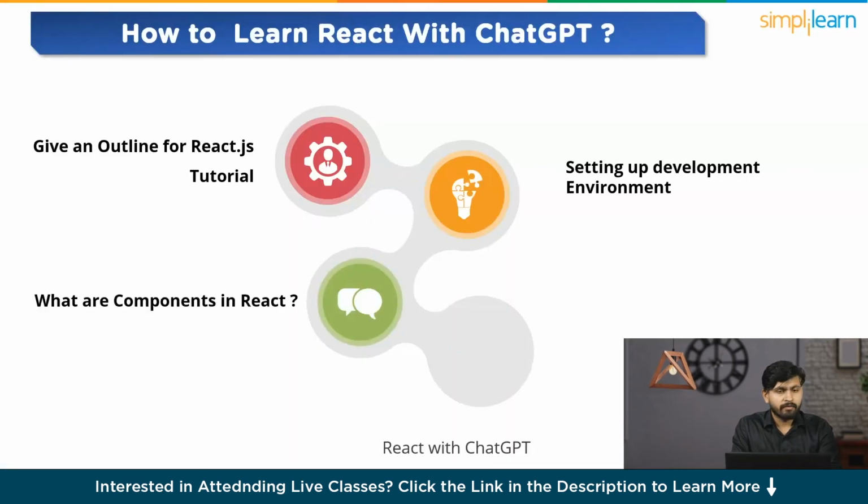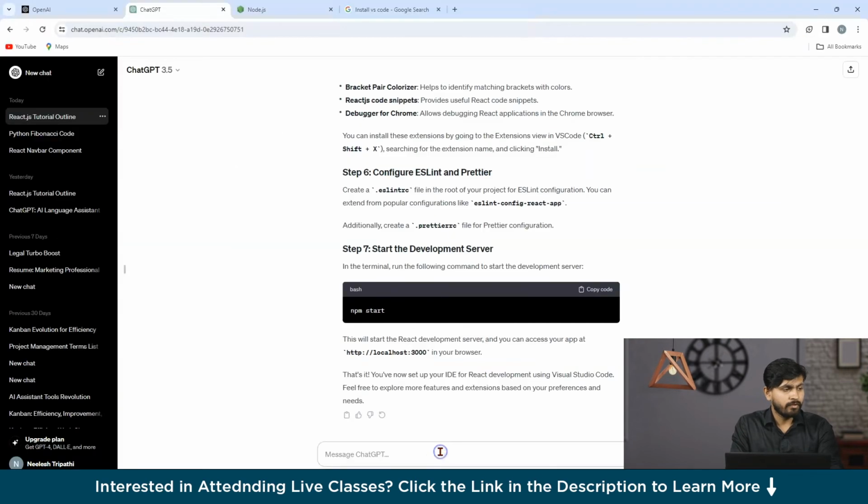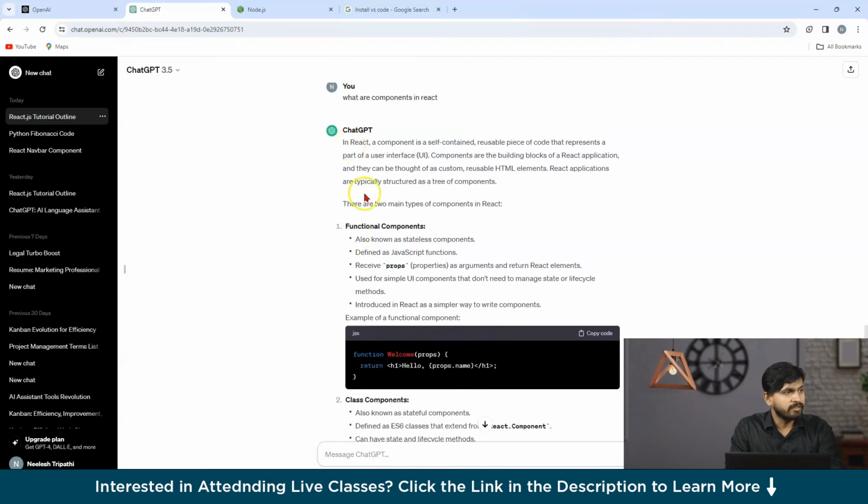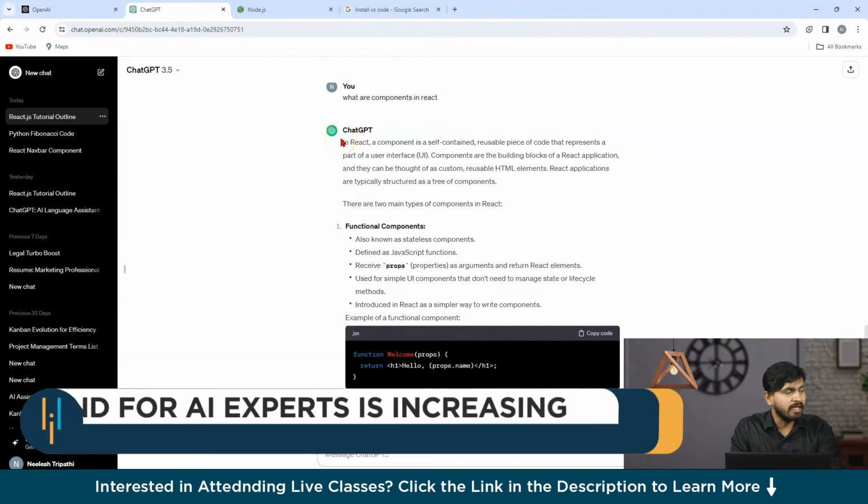The third thing is we have to ask ChatGPT what are components in React. So let us see whether ChatGPT can answer our queries or not. So we have gone to our ChatGPT and let us ask, what are components in React. So as you can see guys, ChatGPT has answered our query.